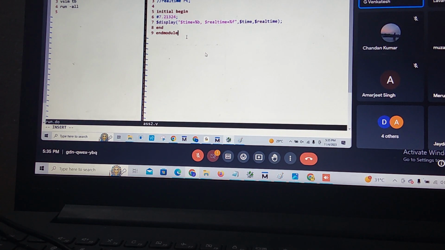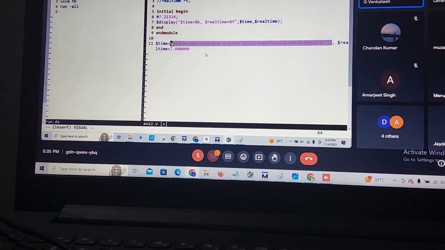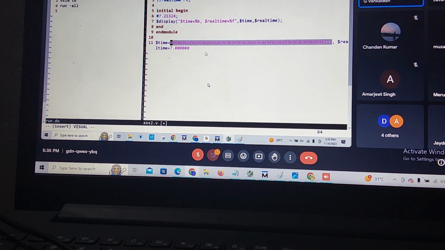I kept it binary, so it shows 7 as binary 111. 64 bit showing means the default size of time is 64, like random is 32 bit. Coming to time, size is 64.